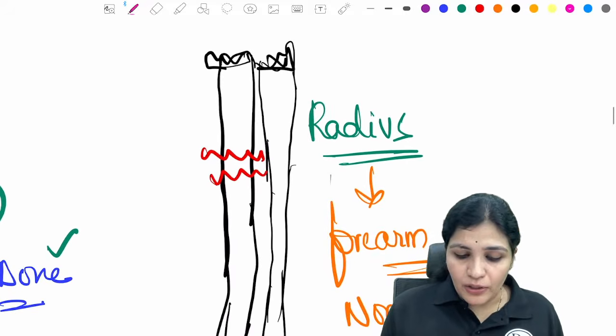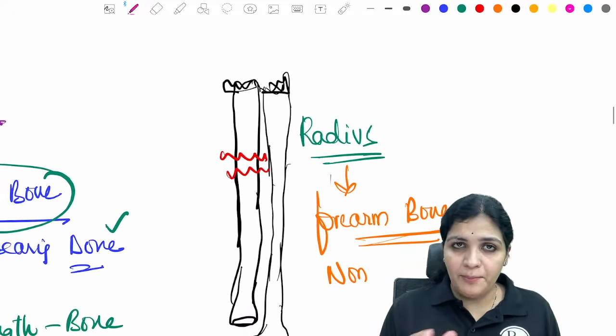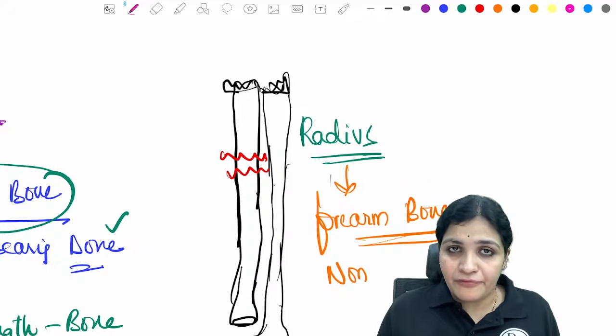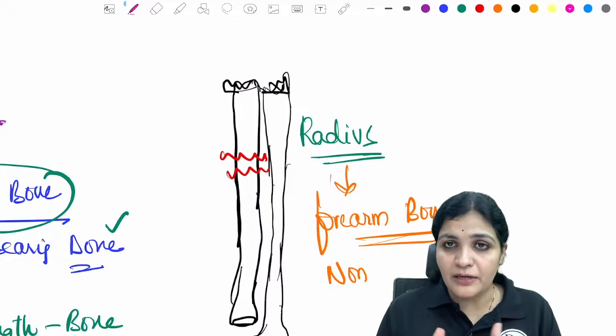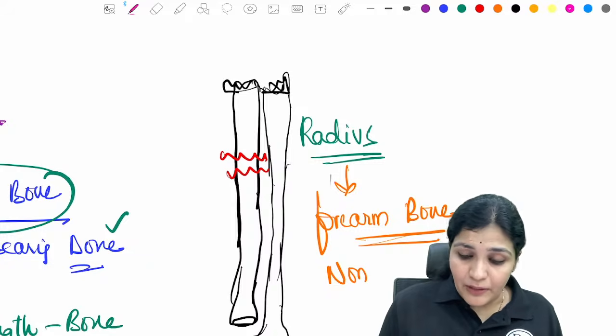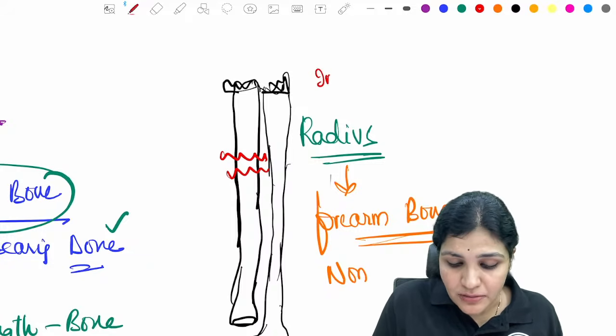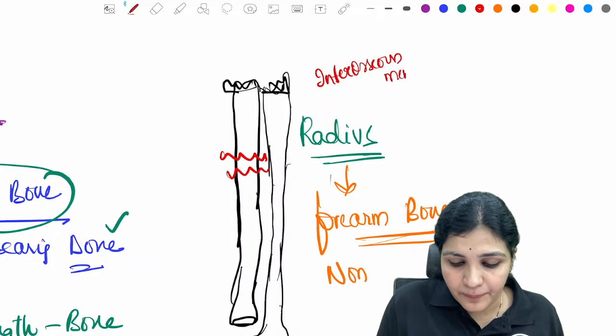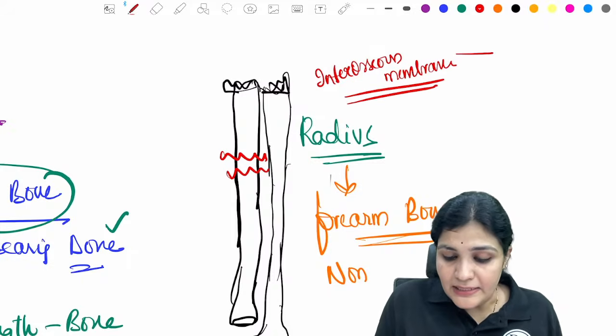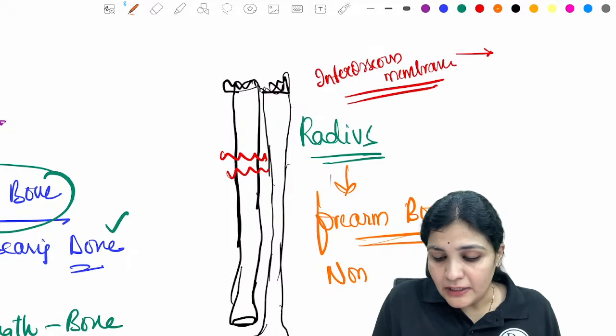So here I have told you that the radius is a forearm bone, and you have to be careful that this is enclosed in a single compartment like this, and in between you have an interosseous membrane, right?